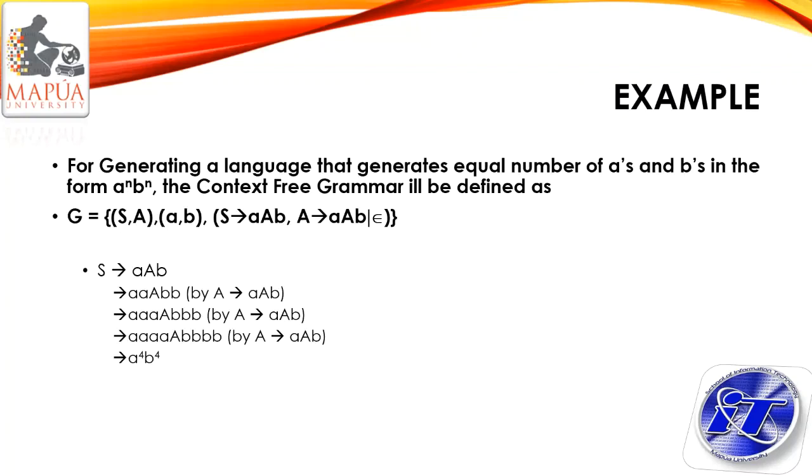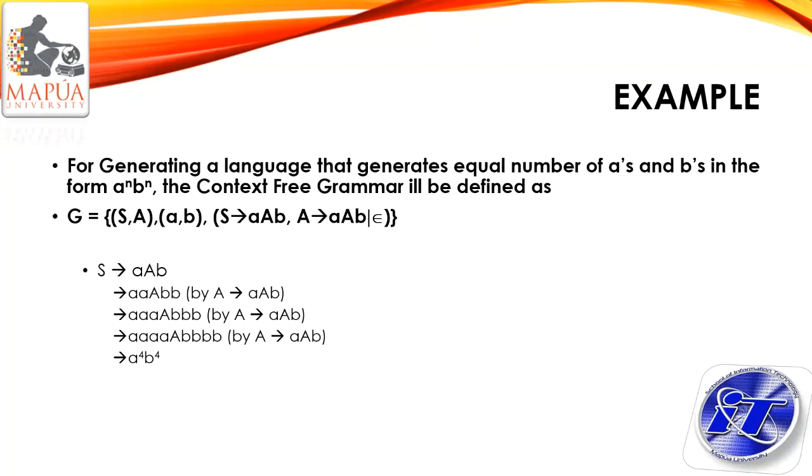So let's have this example: generating a language that has an equal number of A's and B's, in the form of A raised to N, B raised to N. So the context-free grammar will be defined as, this is the production rule. Going back to our previous discussion about non-regular and regular, as you can still remember, A raised to N, B raised to N is not a regular language, okay?